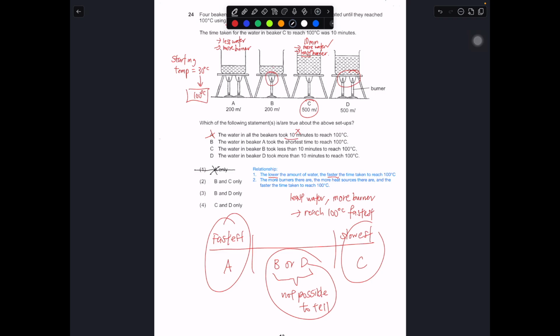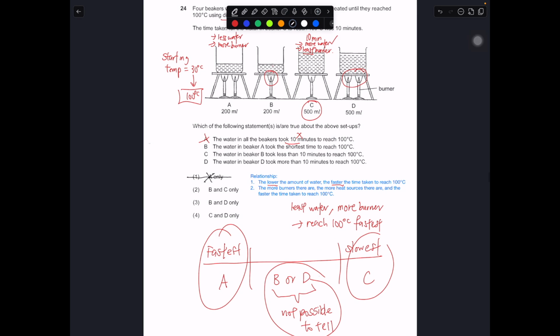So straight away, number 1 is wrong because the rest of the options don't have A. Which of the following statements is or are true about the above setup for B, C, and D? Let's take a look at B. The water in A took the shortest time. That's correct, I already established this. It will reach 100 degrees Celsius fastest, because of the least amount of water and the most burners. So B is correct.